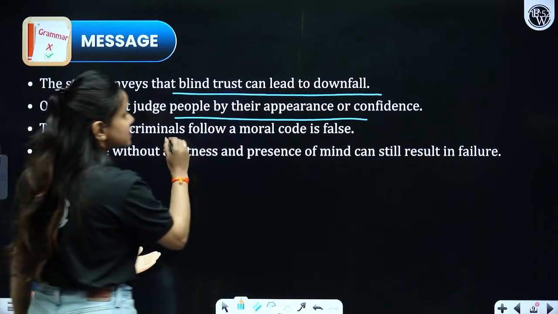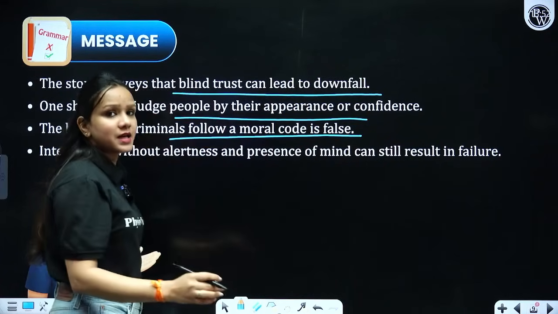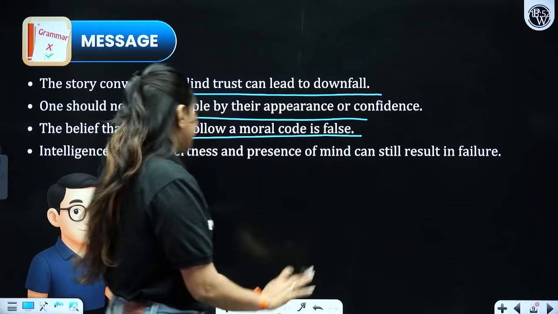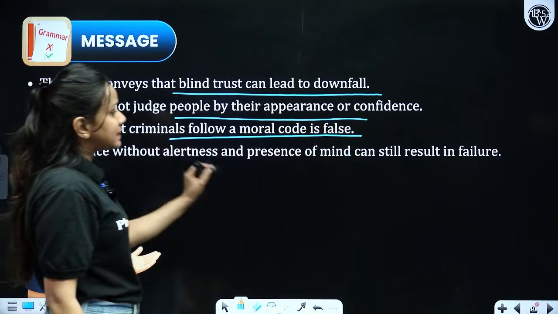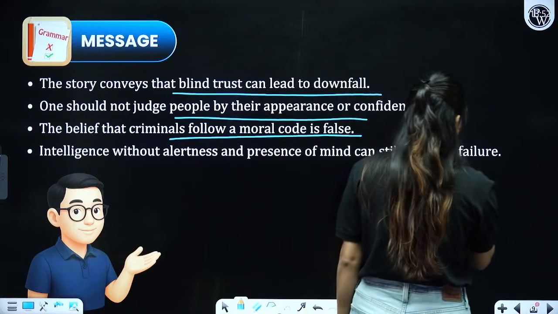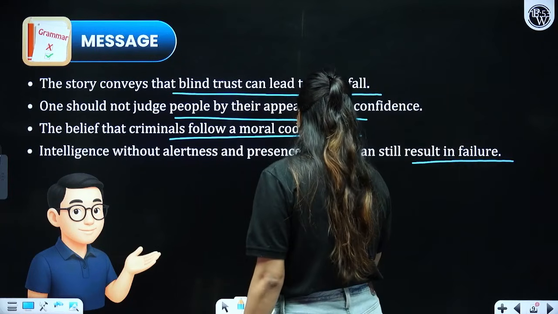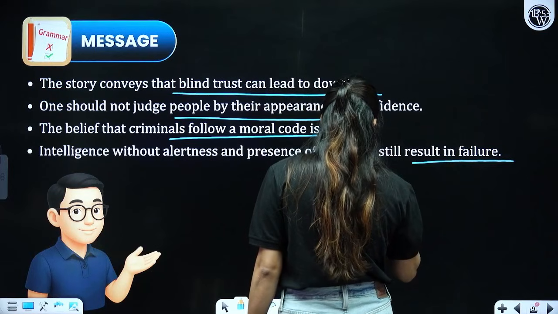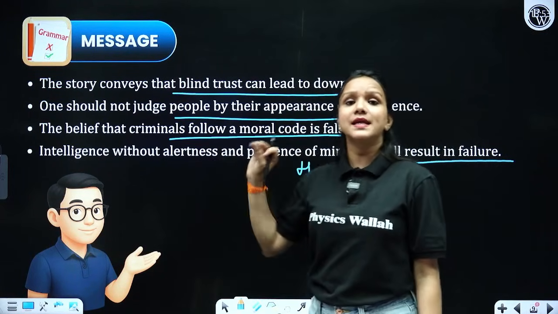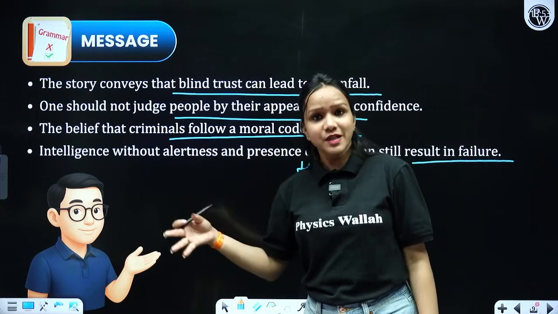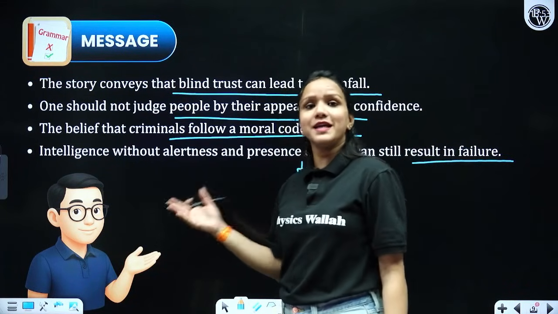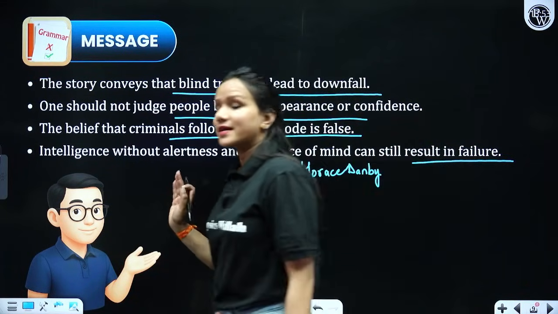So the belief that criminals follow a moral code is actually false. The only aim of a thief is to steal and nothing else, right? So intelligence without alertness and presence of mind still results in failure, as we have seen in case of Horace Danby. Although he used to plan his robberies, his thefts, in a meticulous manner, if he sees past records, but this time he got fooled. He got befooled by a lady of his own profession, right?